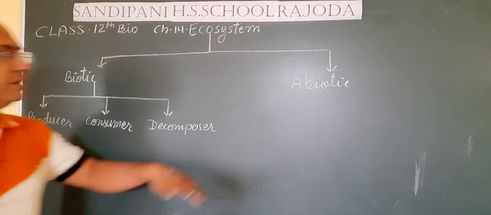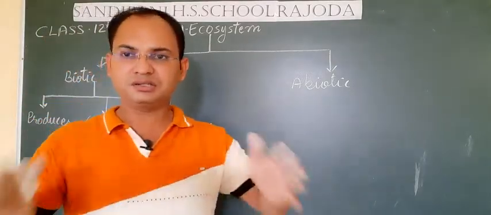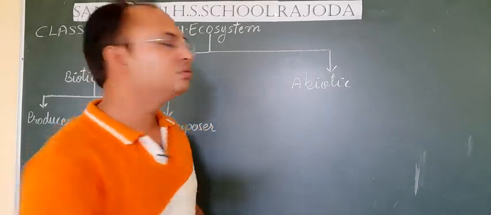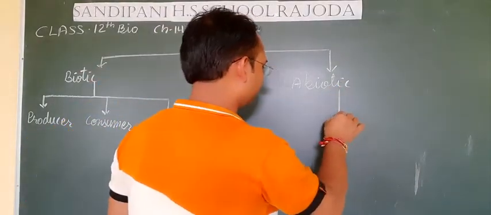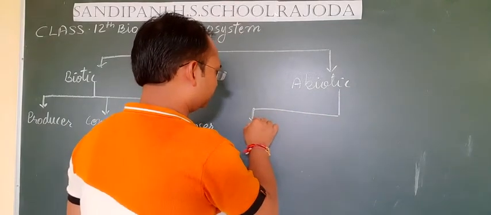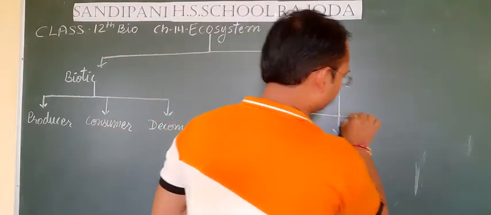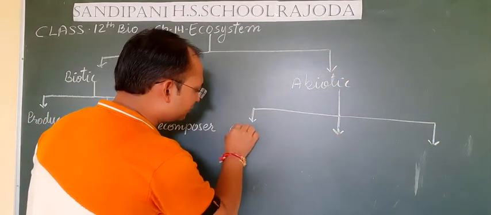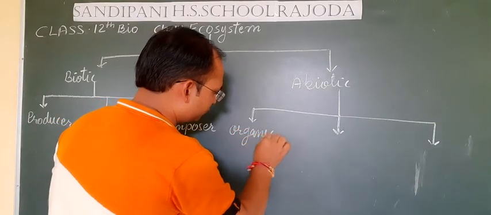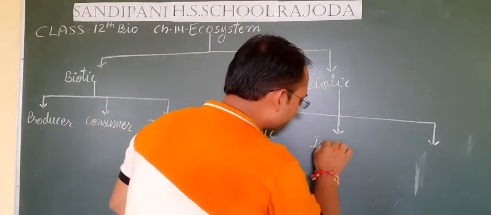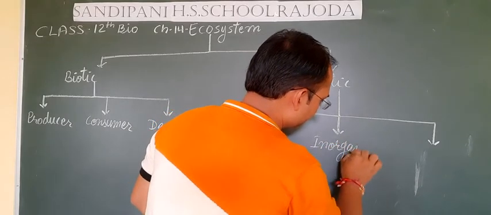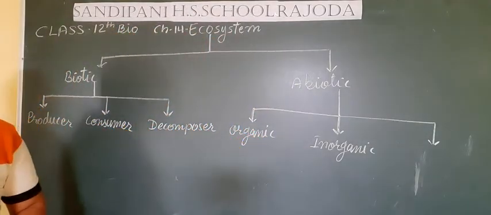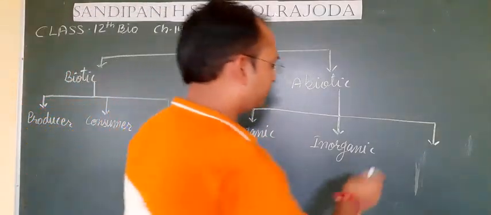Now students, if we divide the abiotic factor into subgroups, then abiotic factors can also be divided into three parts: organic substances, inorganic, and third one is climatic factors.